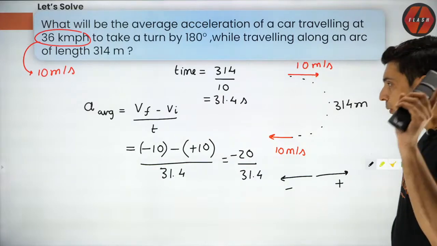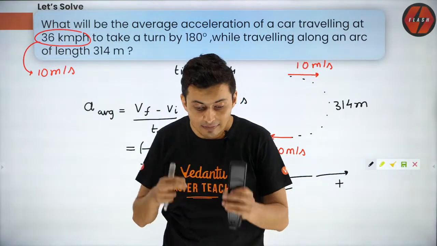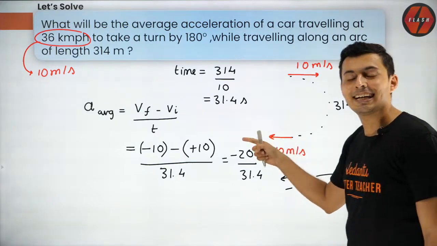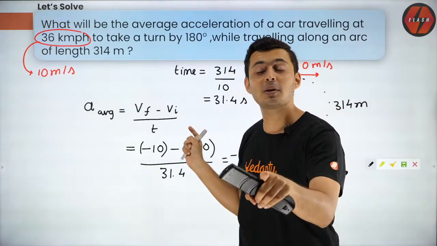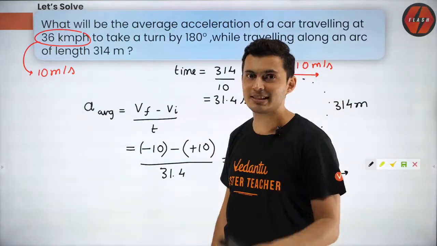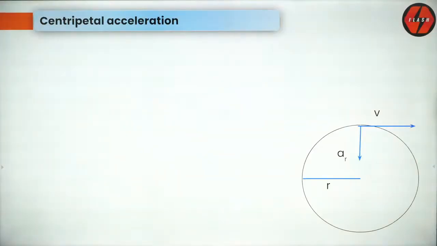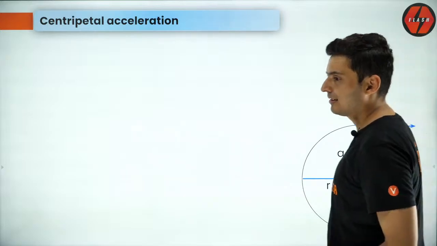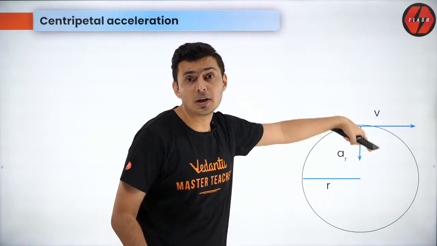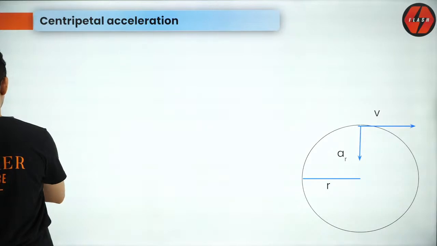So my point now is that a car going in a circular path, even if the speed is constant, did you not see it is accelerating? Did you not see that it is actually accelerating even when the speed was constant? And what is the reason for that? Because the direction was changing. That is what is important. So once you understand this, it's very easy to understand what is called centripetal acceleration. So a car going with a constant speed or a particle going with a constant speed, even in uniform circular motion, understand this concept.